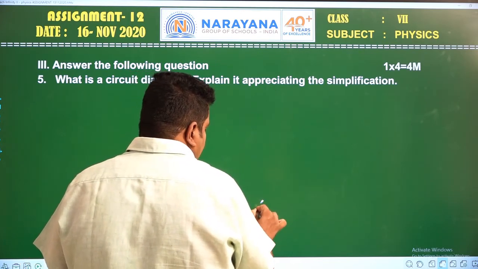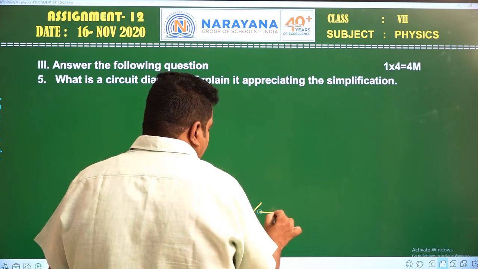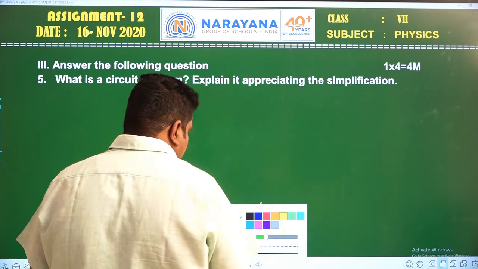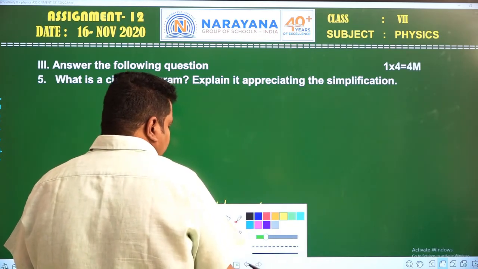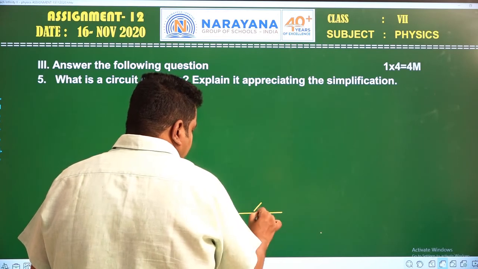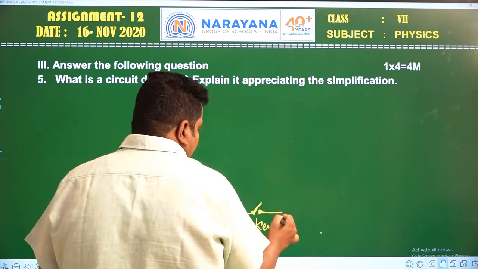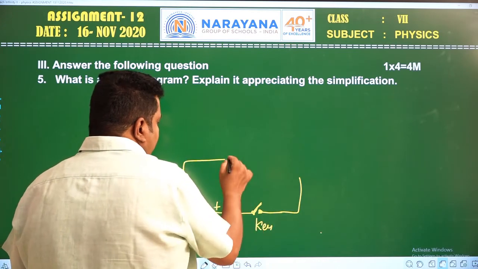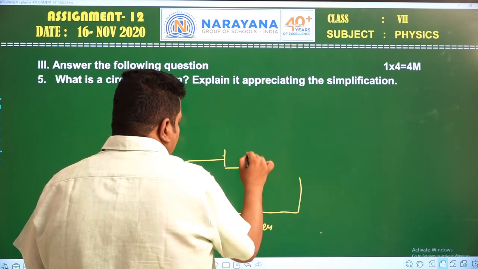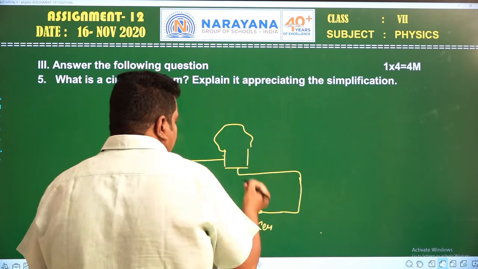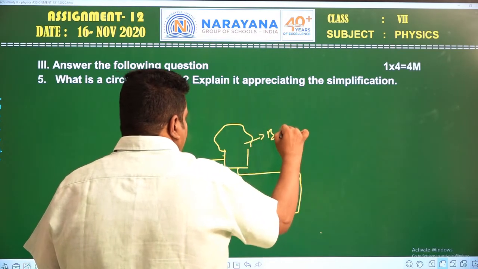The negative terminal of the battery is connected across the plug key like this. This is a plug key. If both these components, the battery and plug key, are connected across the electrical bulb like this, this is an electrical bulb.